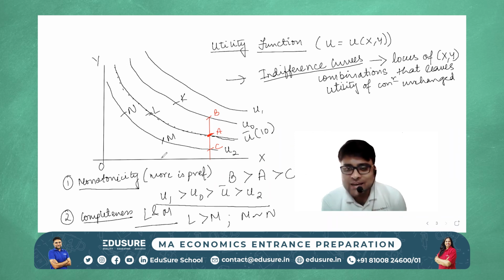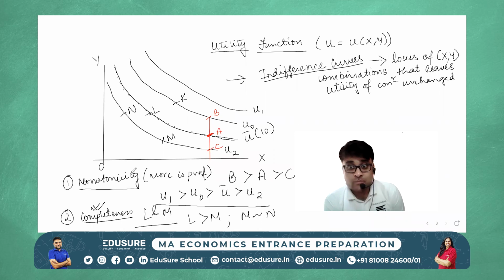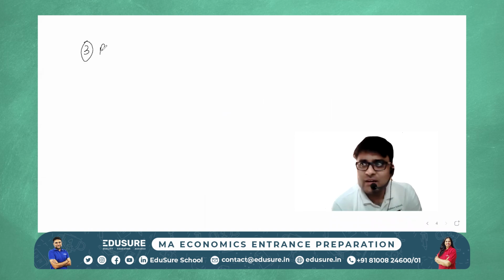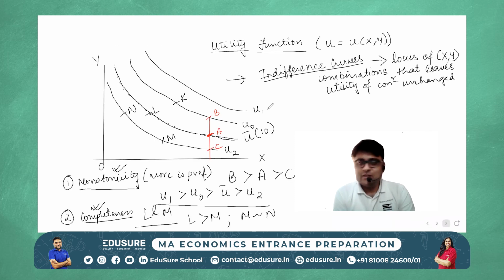So any 2 points I take in the XY plane, they can be compared, and that satisfies the property of completeness, that any two bundles I take in the XY plane, they should be comparable according to the preferences of a consumer. So the indifference curve also helps us in understanding that completeness as a property will be satisfied. Monotonicity, I have said. Completeness, I have also said. Reflexivity is very basic and it is understandable. Any bundle is as good as itself. Here in the indifference curve approach, the bundle will be indifferent to itself.